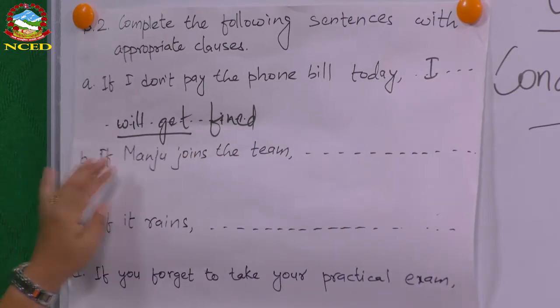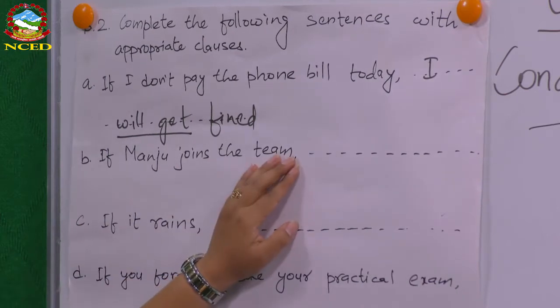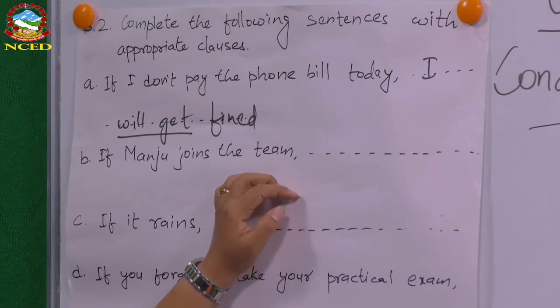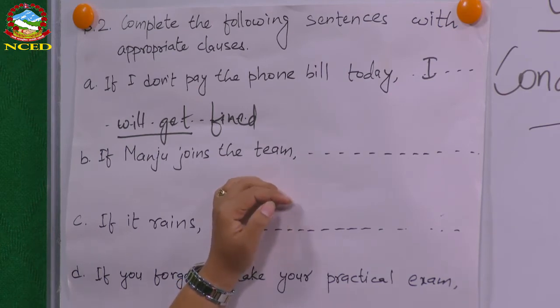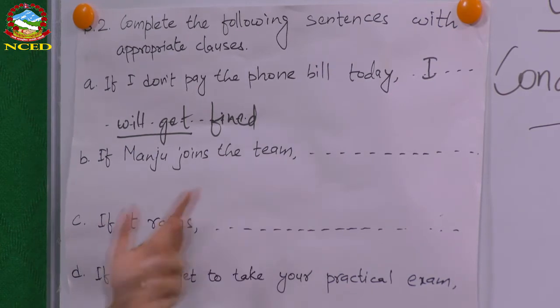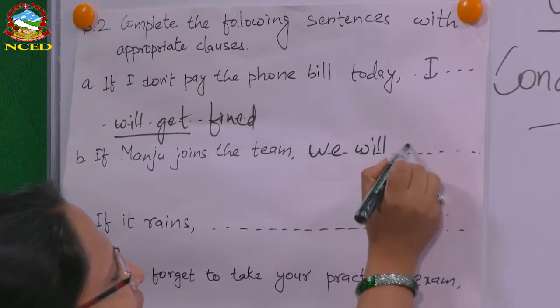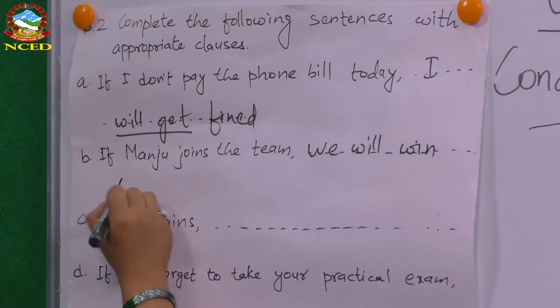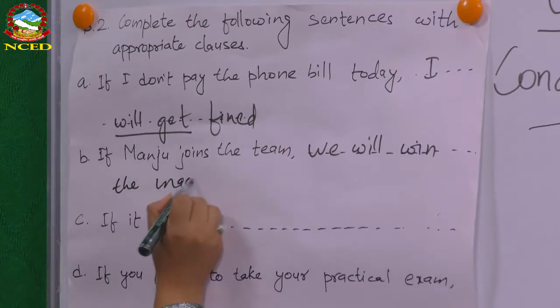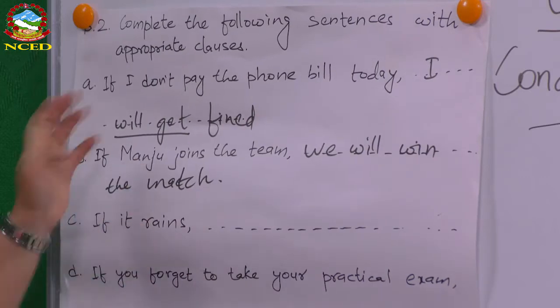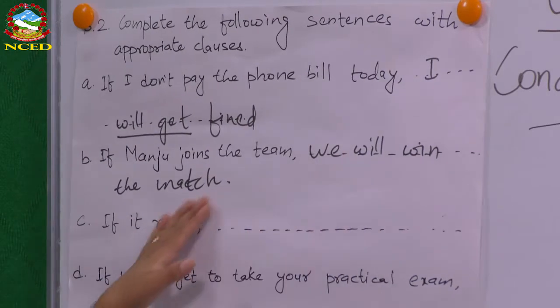Similarly, number B, if Manju joins the team, so what can happen? If Manju joins our team, what is the possibility after that? What do you think? Simply one example, we will win the match. So we are so confident about Manju that if Manju joins the team, we'll win the match.